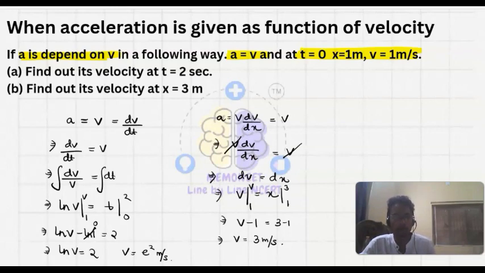The second answer is 3 meter per second, and the first one is e square meter per second. This is how we can find the acceleration when different types of problems are given. I hope you have understood this part, because this is very important. From the exam point of view, they will ask in any format. In that period of time you have to analyze which thing you are missing, which thing the question is missing, and what our approach will be. I am teaching you stepwise. Please go through it thoroughly and practice that way.